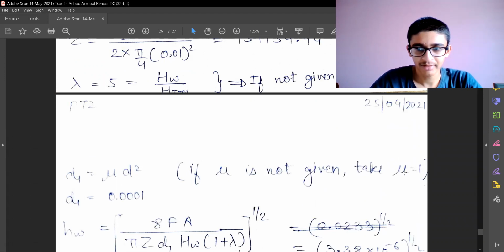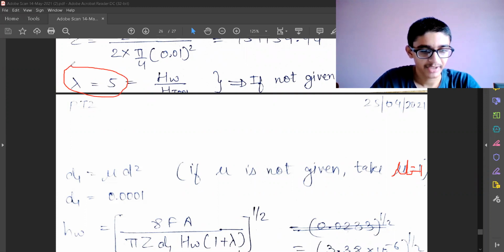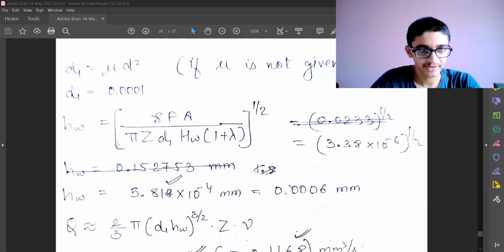If mu is not given, take it as 1. Even if these assumptions are not given, you must understand and use those values as 1, and if the lambda value is not given, you use lambda as phi directly. And d1 is 0.01 the whole square. So we have all the values, and we can find hw.